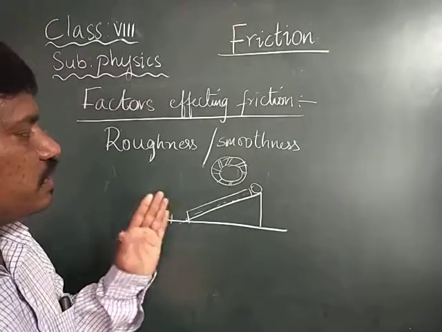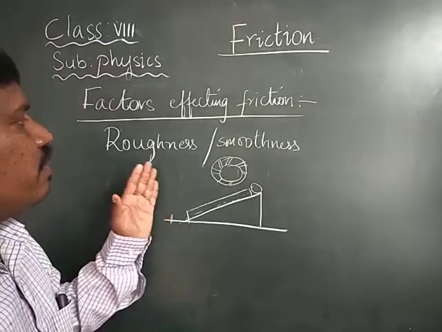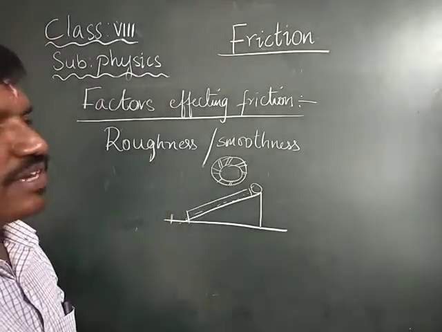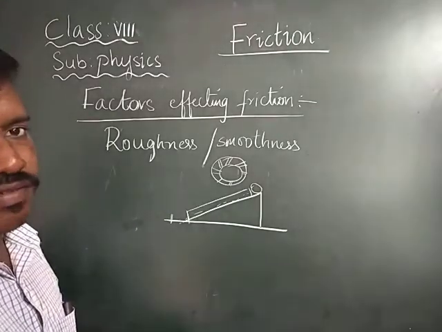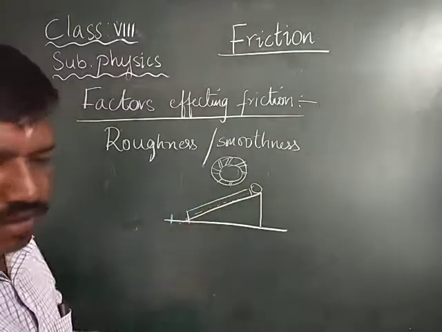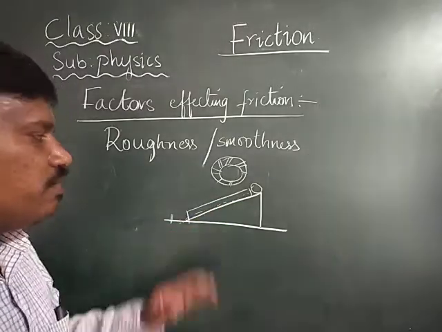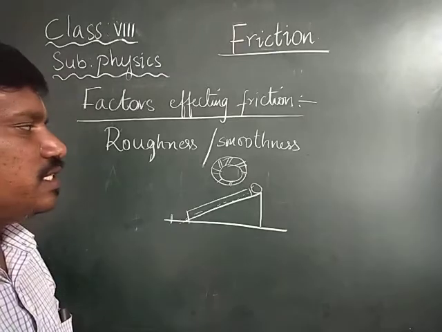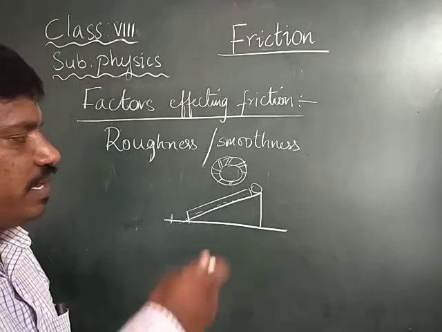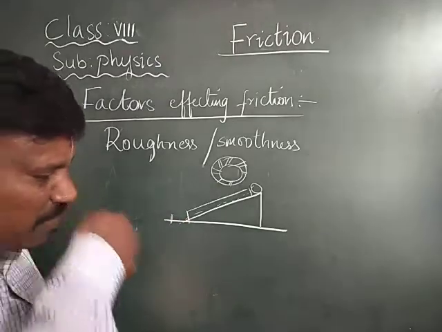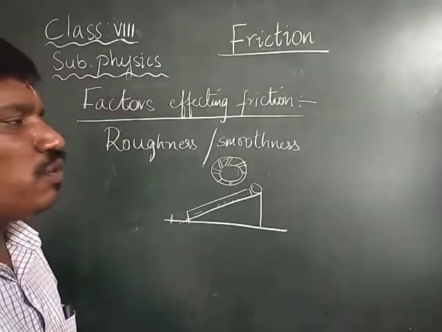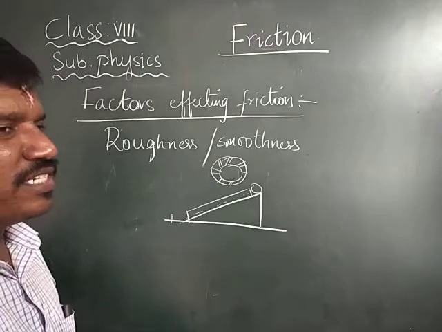Therefore, here the roughness or smoothness affects the friction. If the surface of the object is smooth, then the body will travel a longer distance, and if it has a rough surface, then the object will move a little slower than in the previous case.